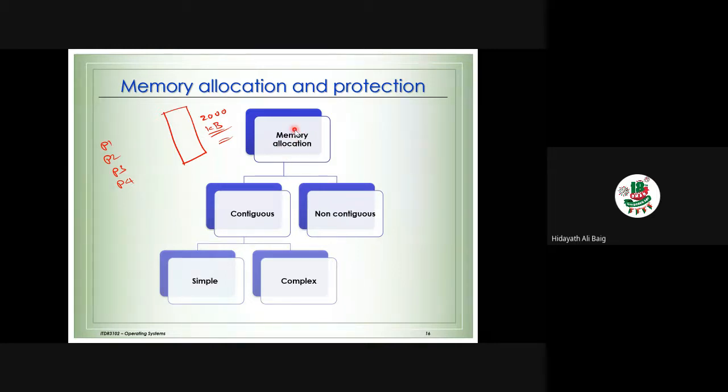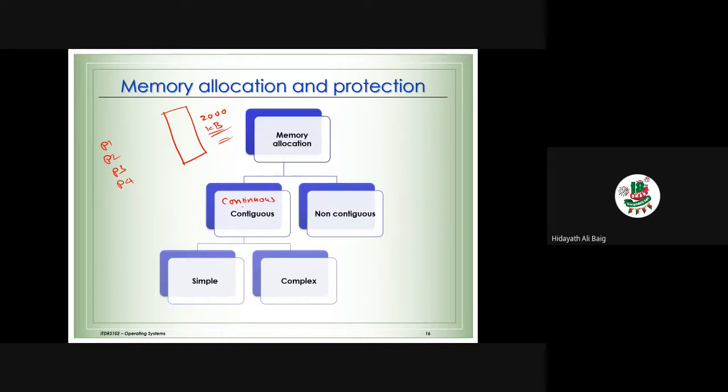Now there are 2 methods of memory allocation. One is contiguous. Contiguous means continuous. I will give simple words for you to remember. The second method is non-contiguous.